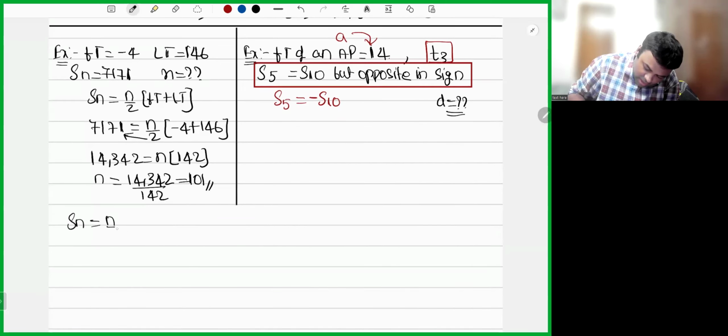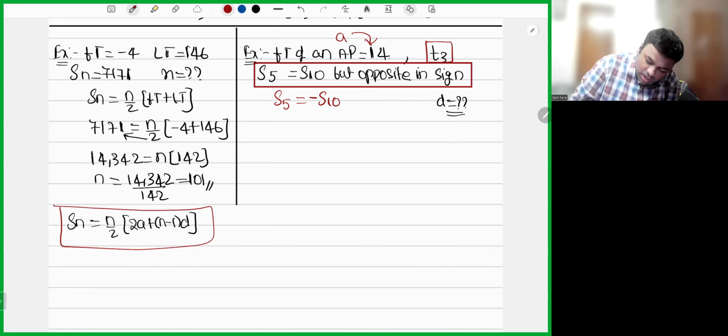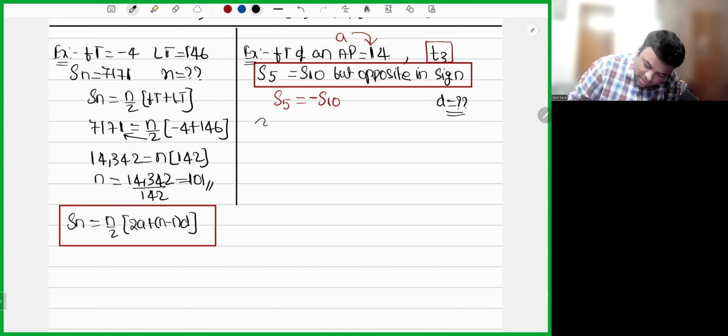The Sn formula will be n by 2 into 2a plus n minus 1 into d. Let's go ahead and solve this. S5 is 5 by 2 into 2a, 2 into 14, 28, plus n minus 1, 4d, is equal to minus 10 by 2 into 2 into 14, 28, plus 9d.